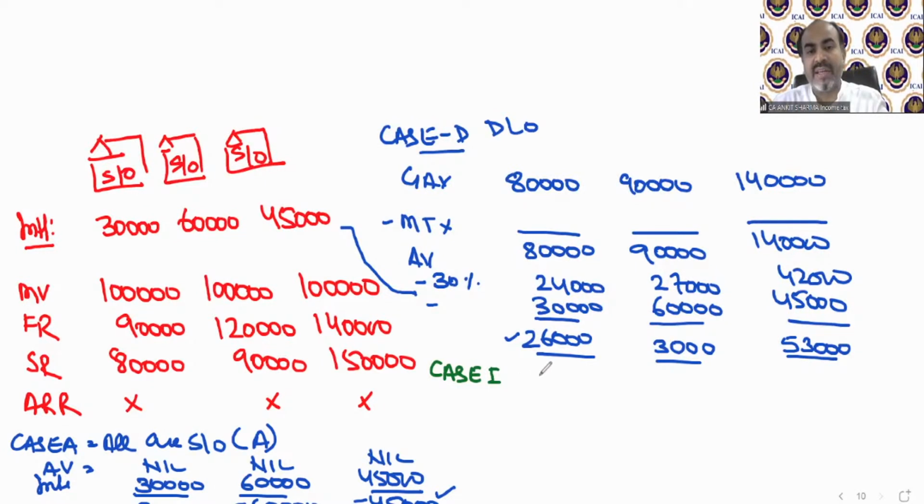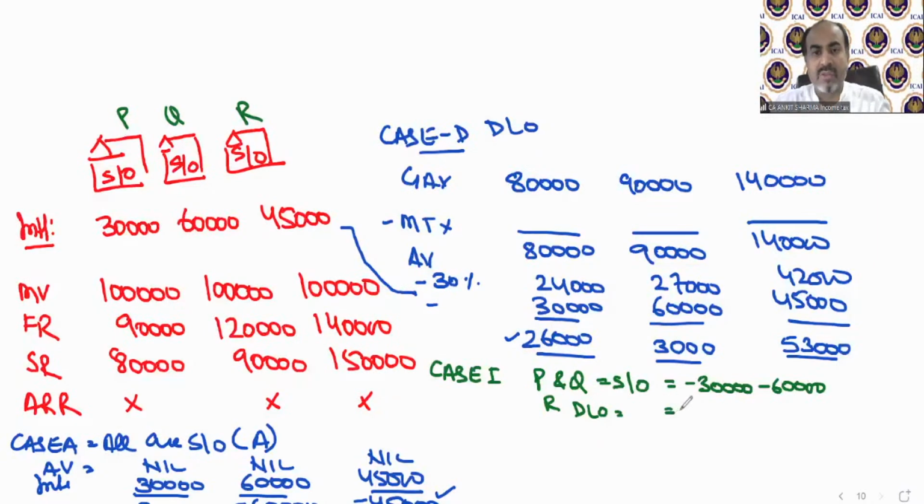So case 1 says, what if we take the name of these as PQR houses. So case 1 says we will take P and Q as self-occupied and R as deemed let out. So what will be the value? P and Q, if self-occupied, the value will be minus 30,000 and minus 60,000.